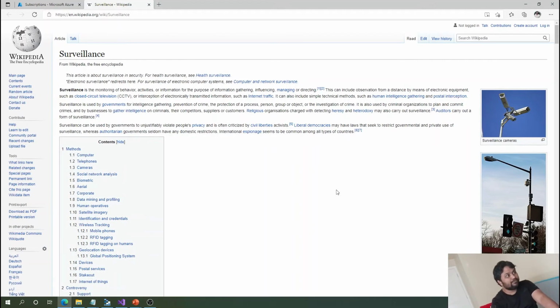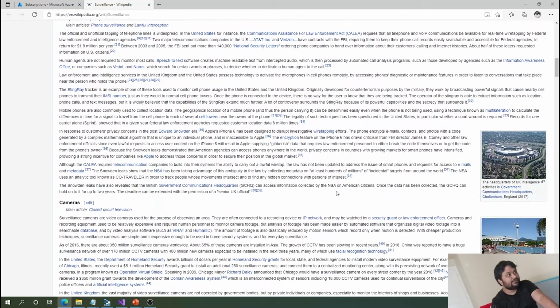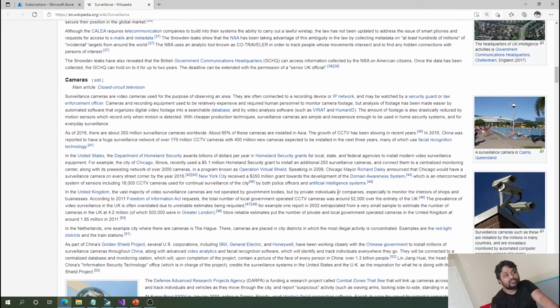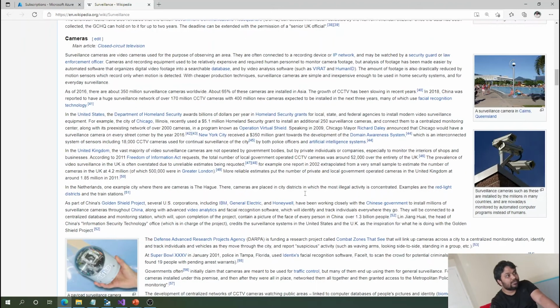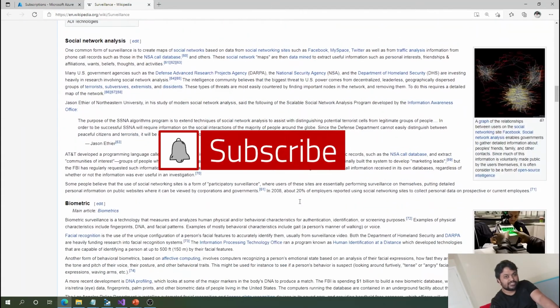If you see this Wikipedia surveillance page, we do a lot of surveillance, like computers being checked and telephone tapping. Cameras are one of the important parts, where thousands of cameras are installed in different places, like the traffic signals and other things you have seen, where all of this is checked, either via automated programs and computers, or by people, some online and some offline. That depends on the scenario, but it is a real-world use case.